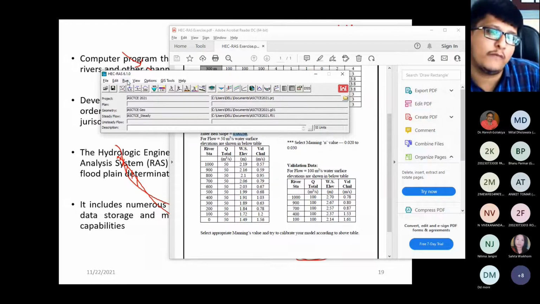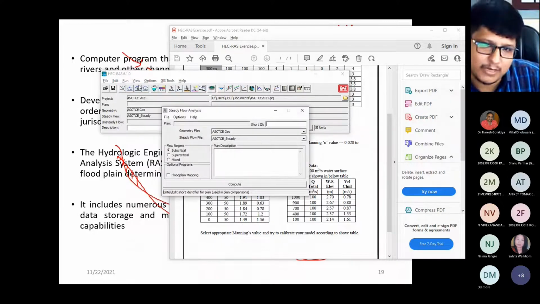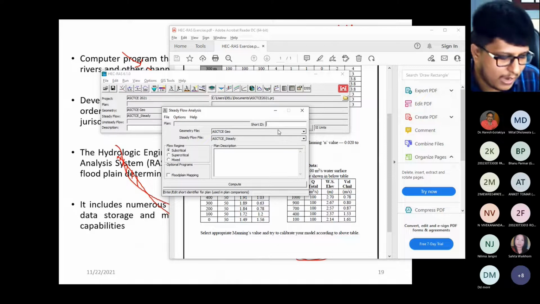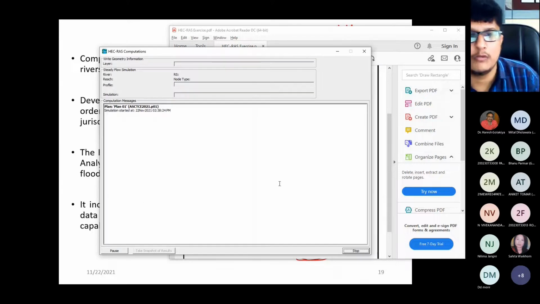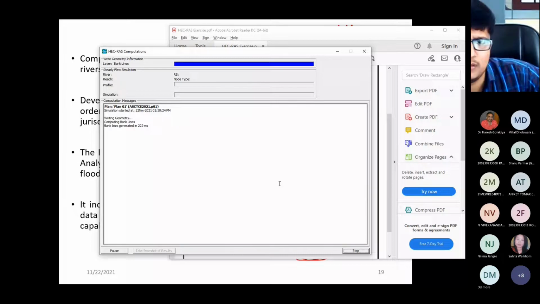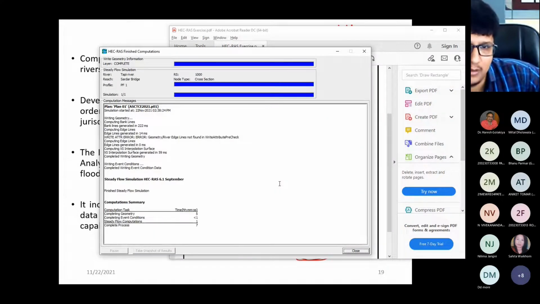Now we need to go for the analysis. So I go for run, click on steady flow analysis, give a short ID, that plan, compute it. Now you can see the analysis has started and it will complete within a second. See, it is completed, right?